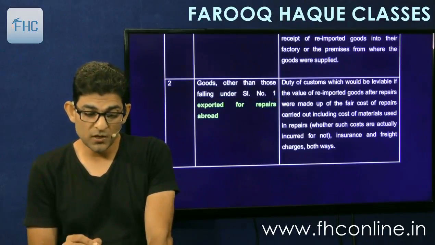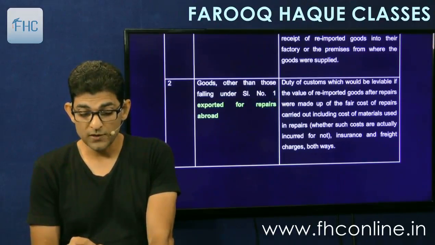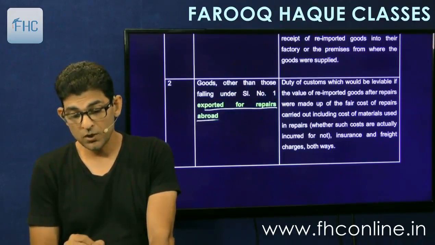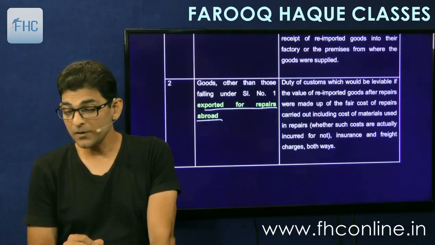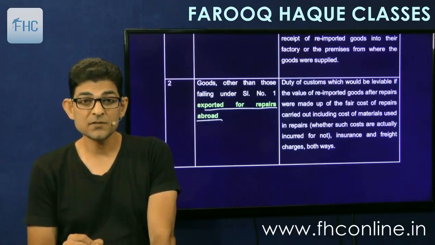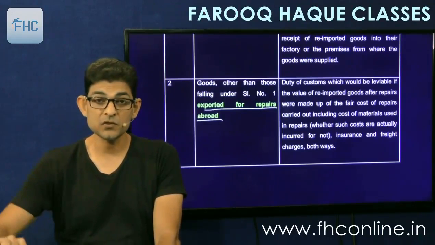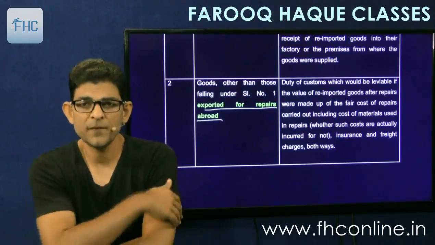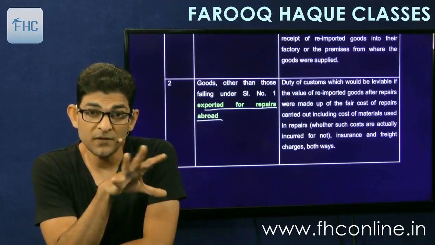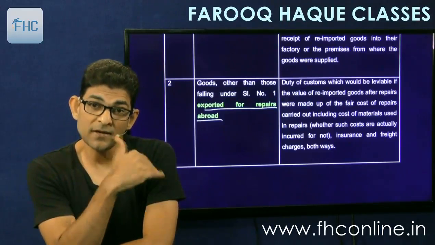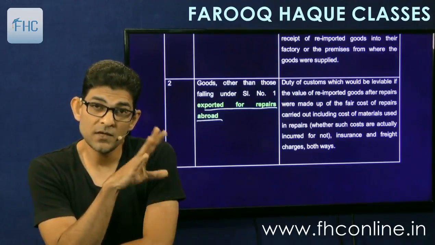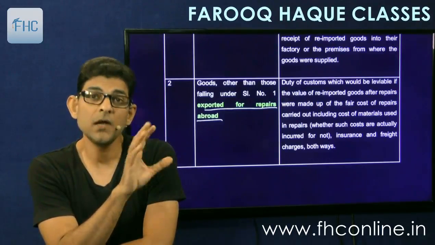Second point is goods other than those falling under serial number 1 exported for repairs abroad. Exported for repairs abroad. For example, Indigo Airlines has imported aircraft manufactured by Airbus company into India, and they are using it in India. But it requires some repairs. So the aircraft will fly to France, to the Airbus factory, it will get repaired